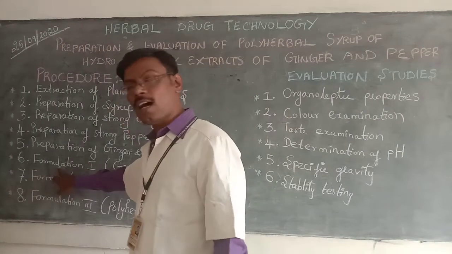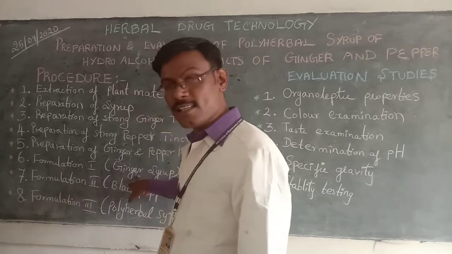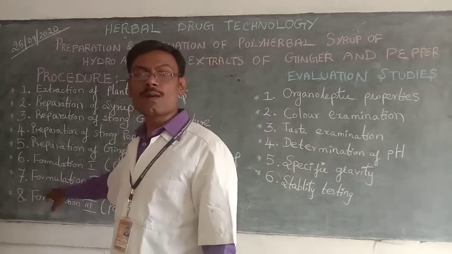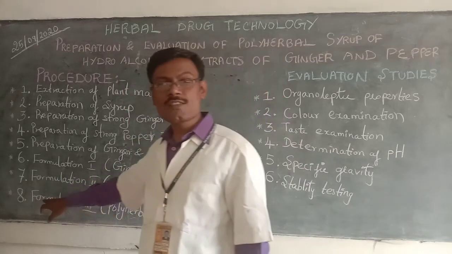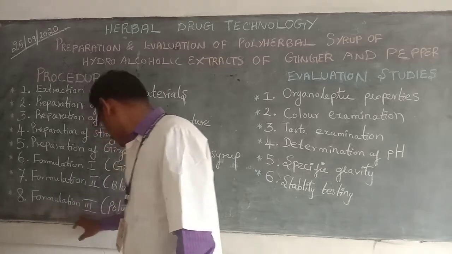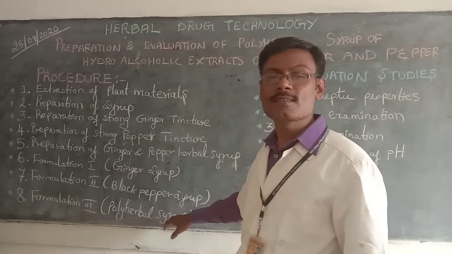The sixth one, formulation 1, that is ginger syrup. The seventh one, formulation 2, that is black pepper syrup. And the last, the eighth one, formulation 3, polyherbal syrup.